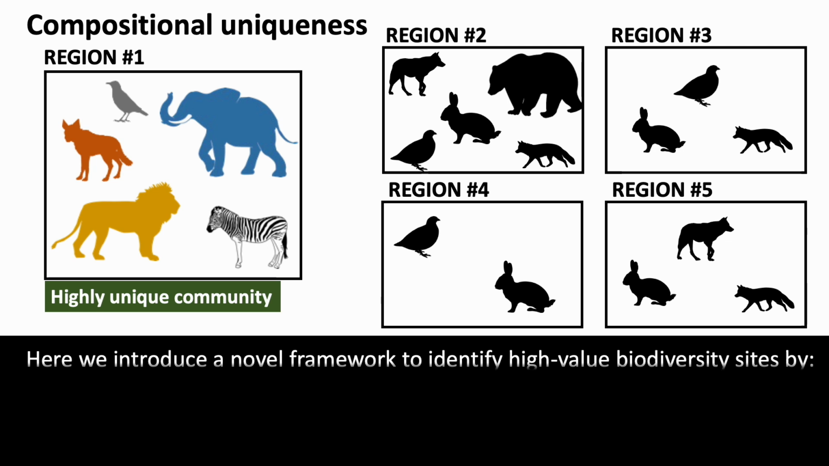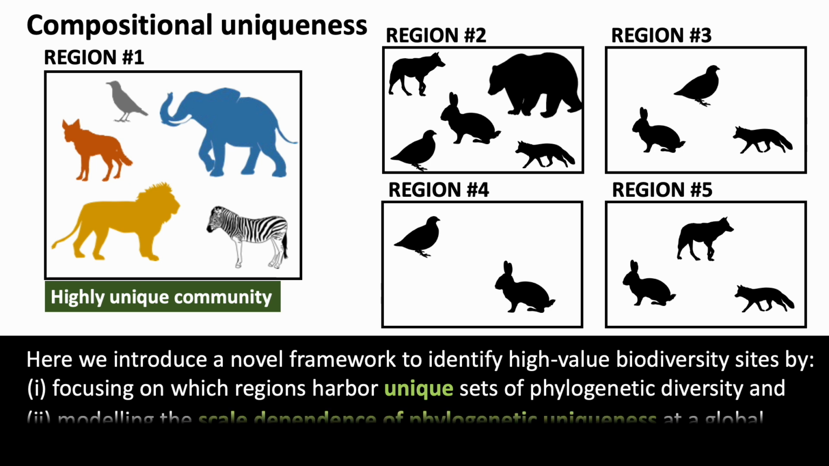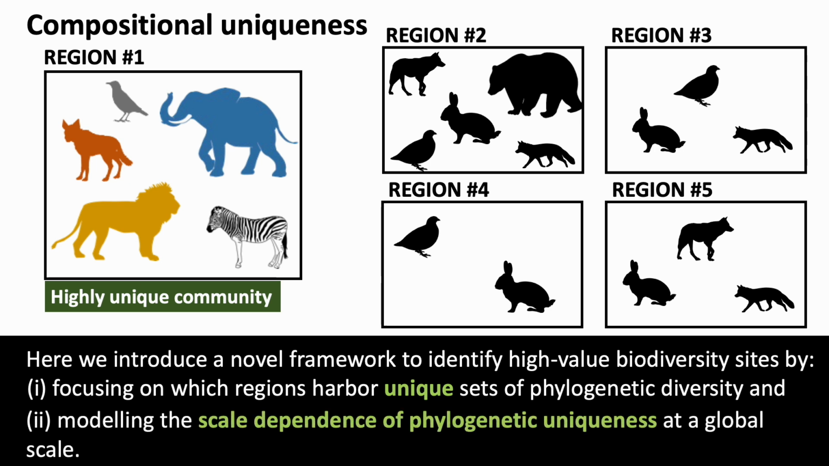Here, we introduce a novel framework to identify high-value biodiversity sites by focusing on which regions harbor unique sets of phylogenetic diversity and modeling the scale dependence of phylogenetic uniqueness at a global scale.